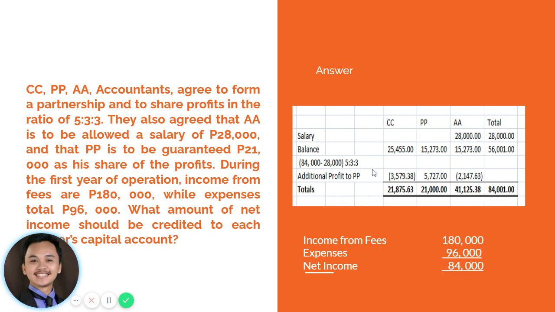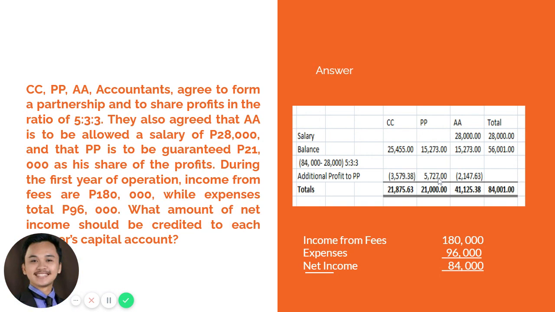Okay, so based on the remaining net income, P will be receiving only 15,273. Therefore, it negates the agreement of the partnership that P will be guaranteed 21,000. So that means A and C need to contribute to make sure that P will be receiving 21,000.